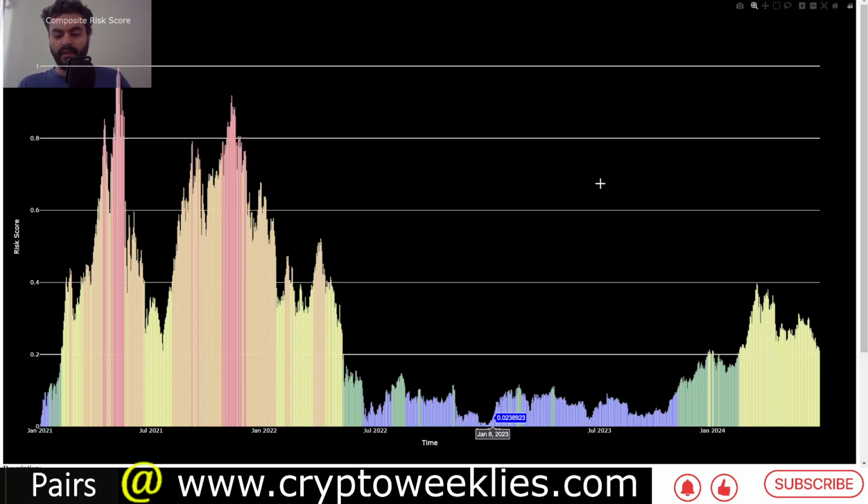In terms of PeakValley, this is the composite risk score for all of the top 100 cryptos of the market, which covers about 90 to 95% of the entire crypto market by market cap. And the key analysis is when the normalized score of the risk levels is below 0.2. That's the time where entry is favorable in the market, whereas when the risk is above 0.75, at that time exiting the market is more favorable, like it was in November 2021 as well as May.